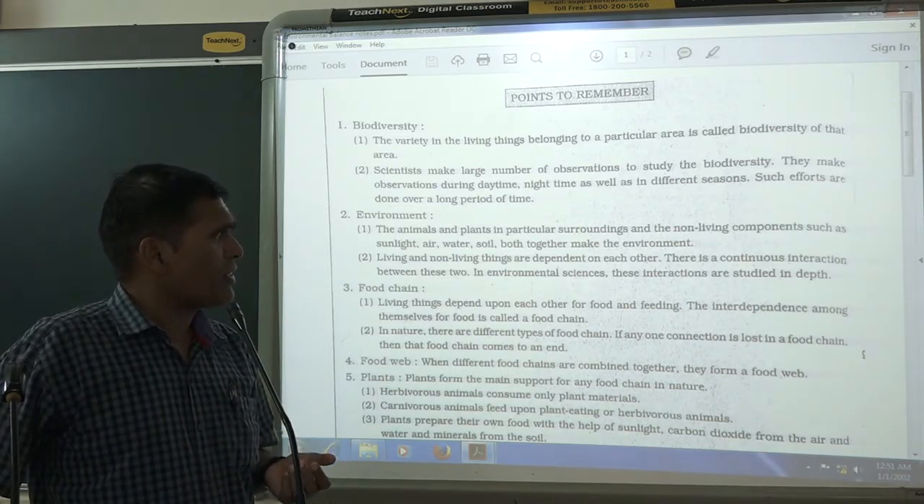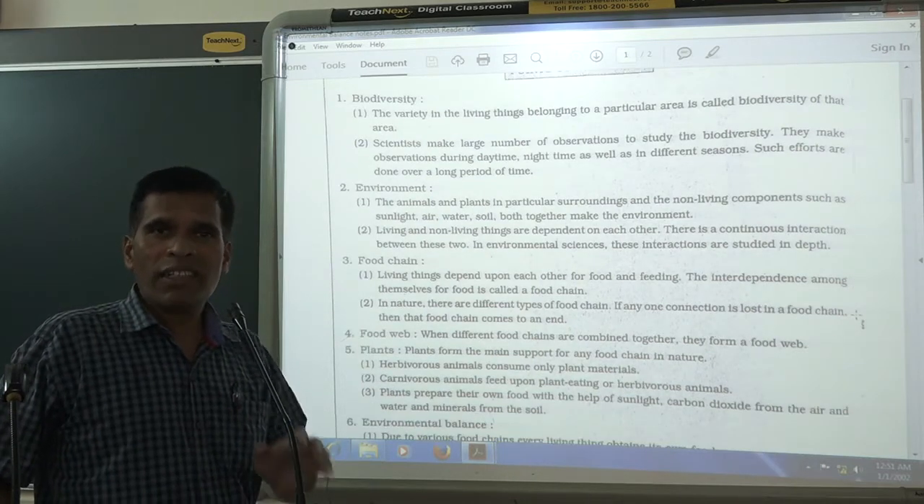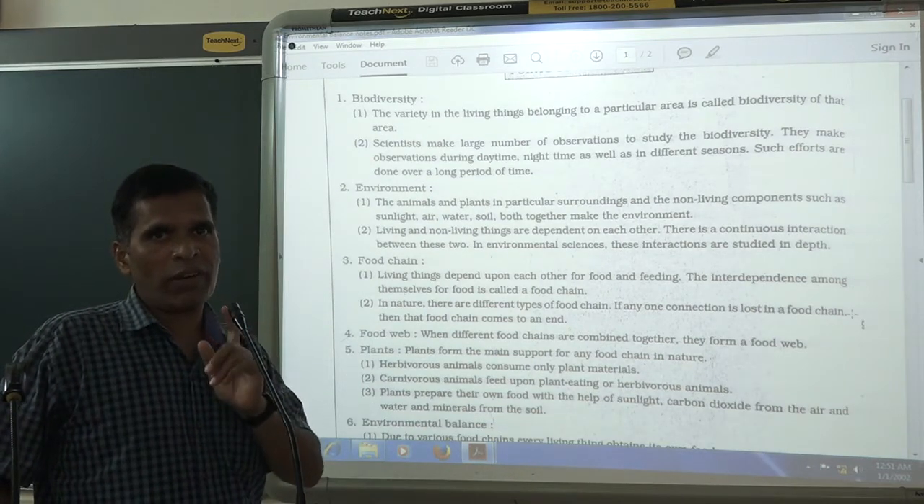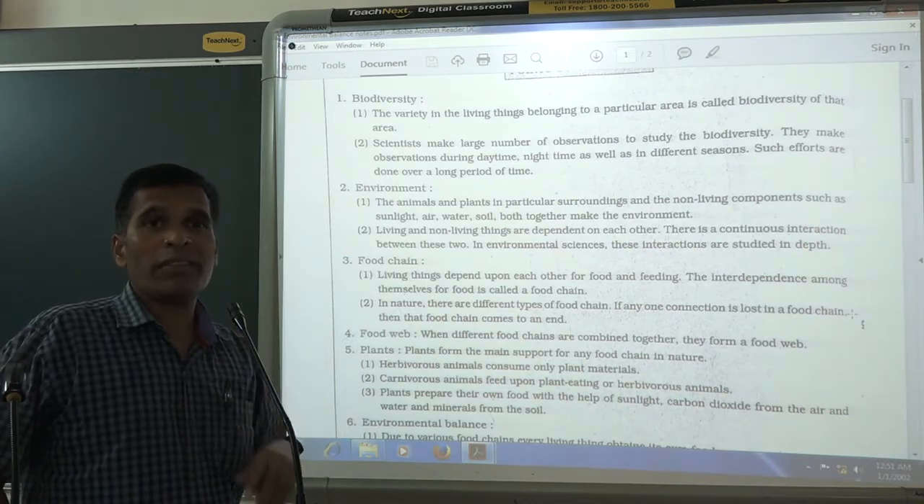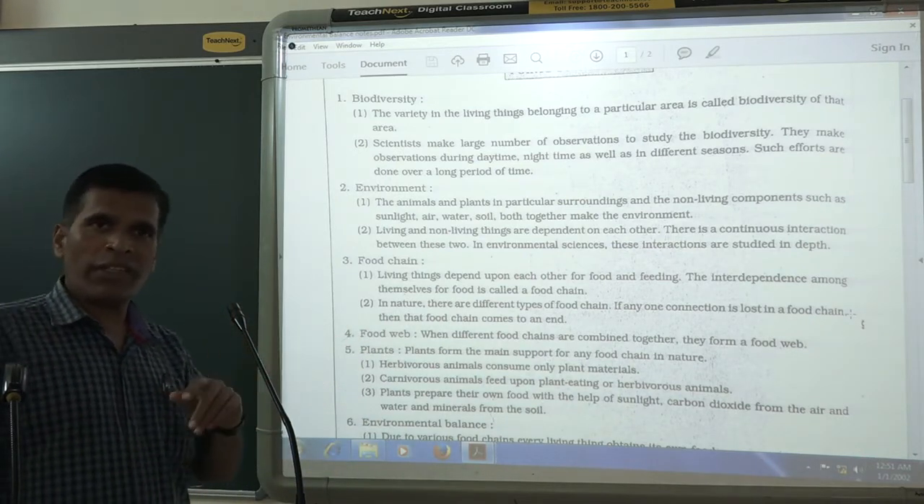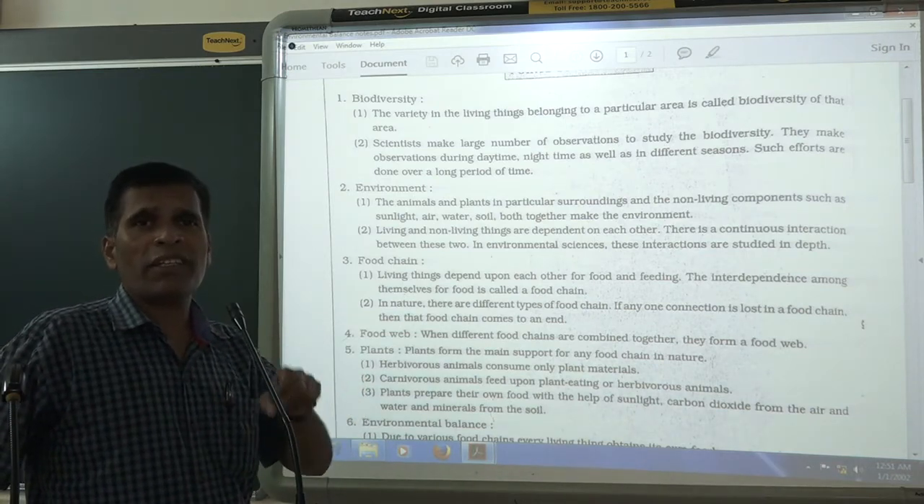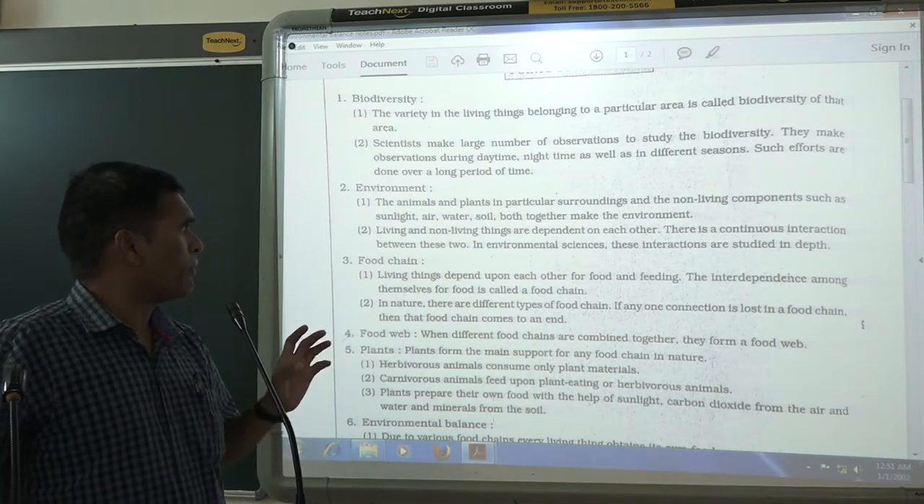And in environmental science, these interactions are studied. Because environmental science is what? It is a branch of science and it studies the living and non-living things and their interactions deeply, and that is called environmental science.